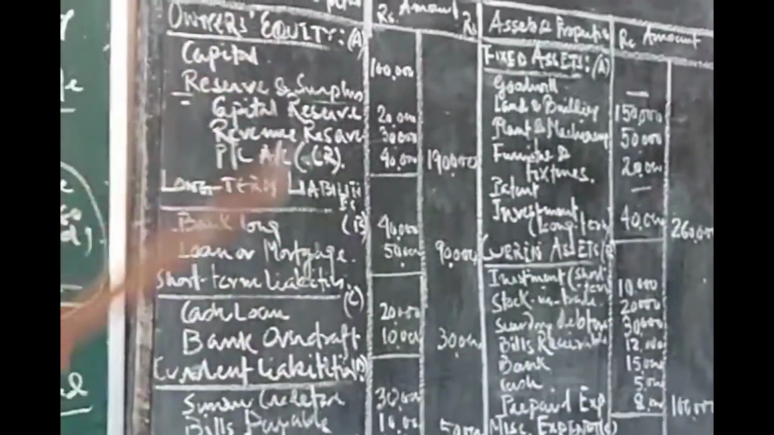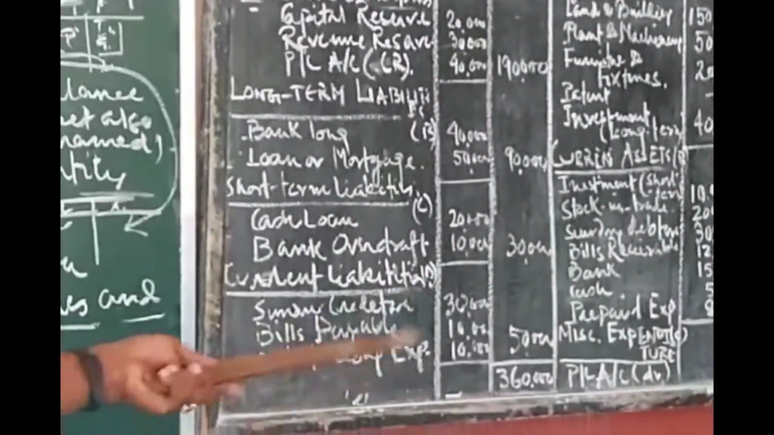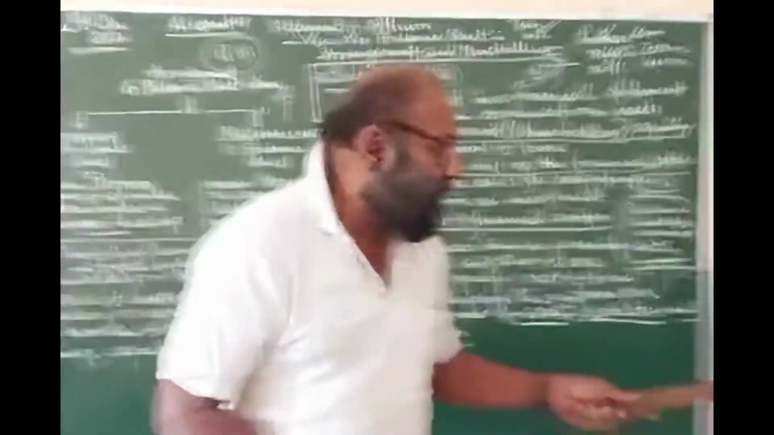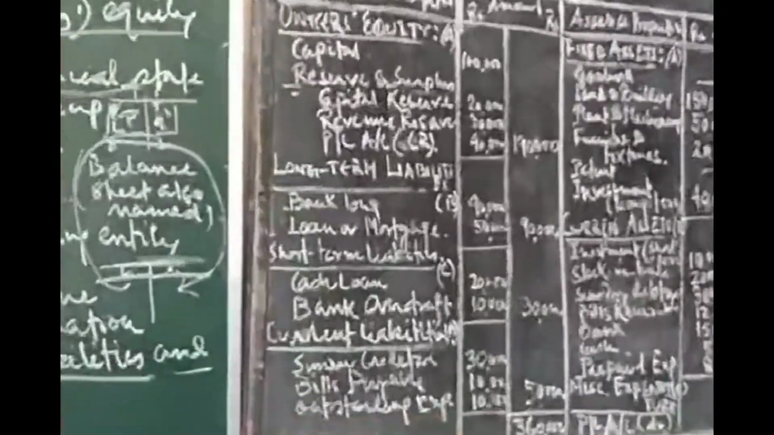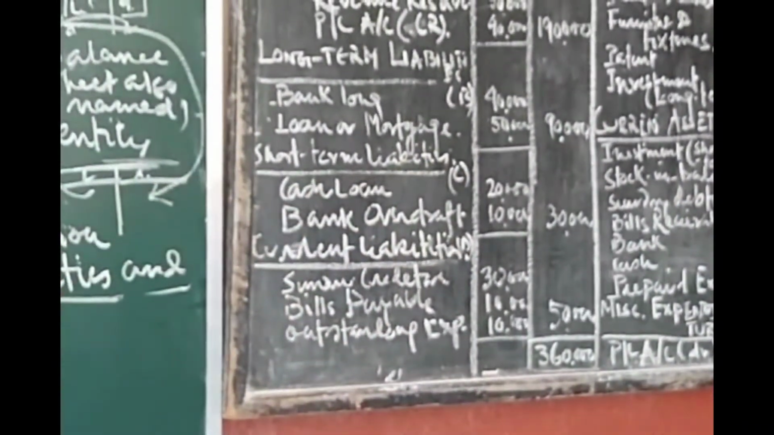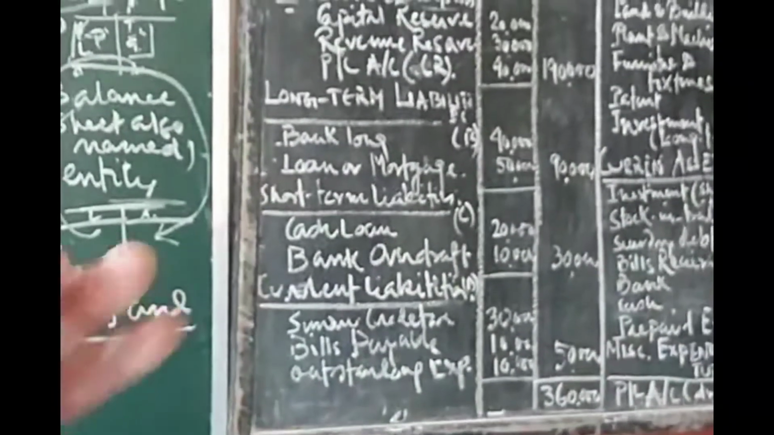Now come over here: the current liabilities, creditors, bills payable, outstanding expenses. These are the current liabilities, so current liabilities are to be grouped under a head, because these liabilities are to be paid within this year and within a very short period. Short-term liability is that which is not so current. Current liabilities you have to pay within 1 month, within 15 days, within 7 days. Short-term is within this year, within a particular period.